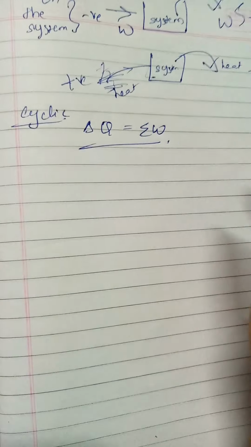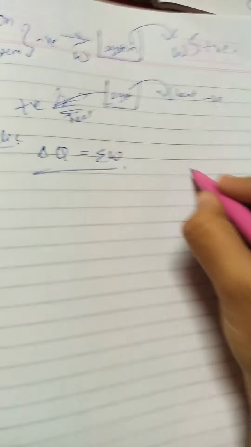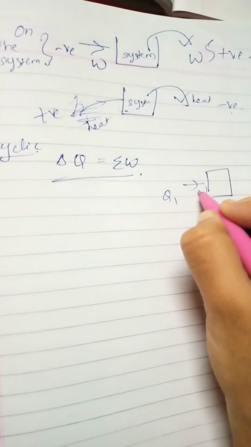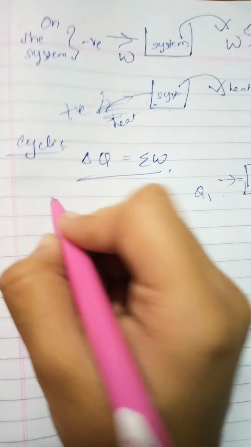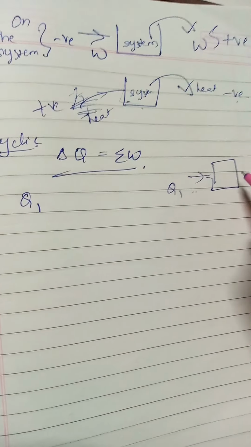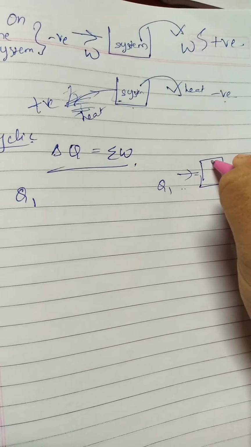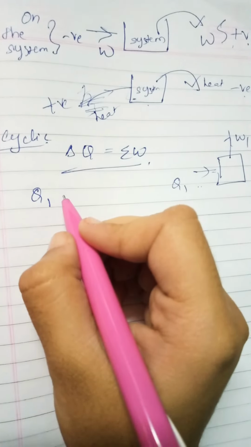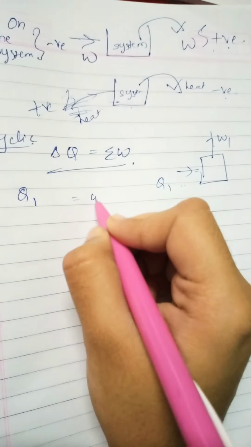So, for example, this is a system. I'm supplying some heat. Supplying heat means it is a positive thing, so this is Q1, positive. Then this is doing some work, W1. Work done by the system means it is also positive, so I am writing this W1 this side.